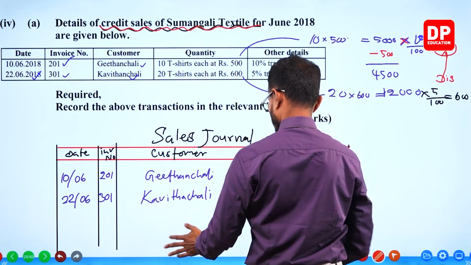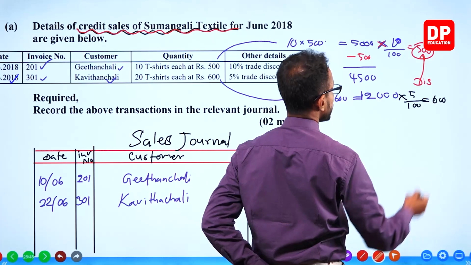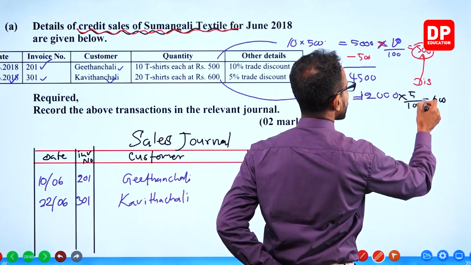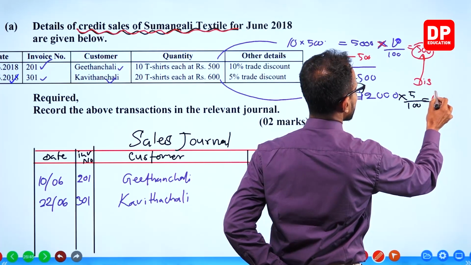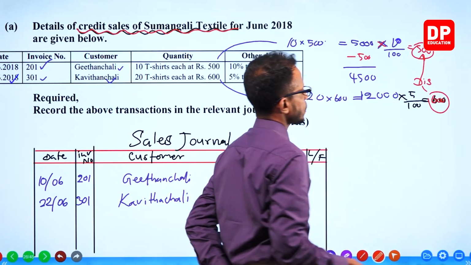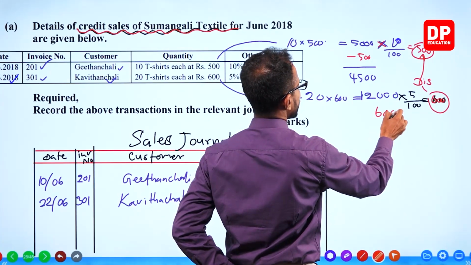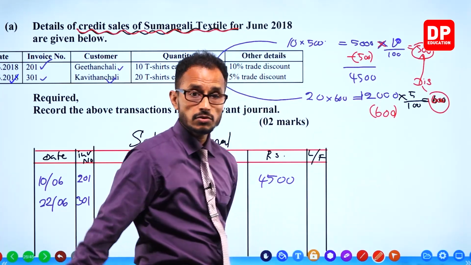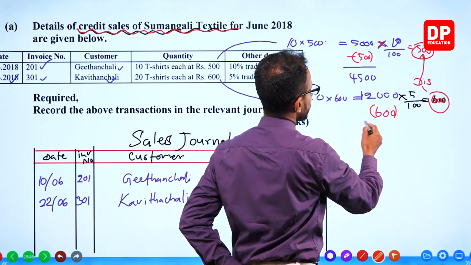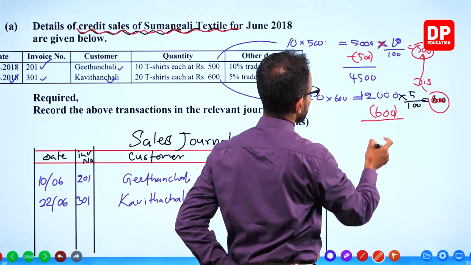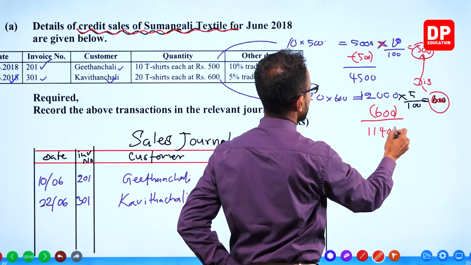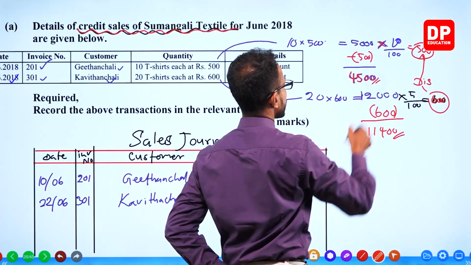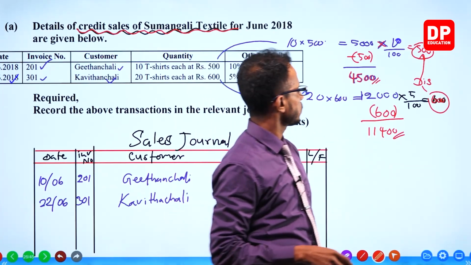That is the discount. 600 should be subtracted from the original amount, just like above. 12,000 minus 600 becomes 11,400.